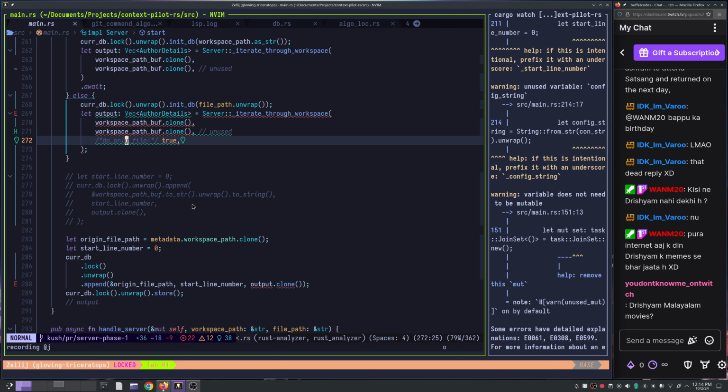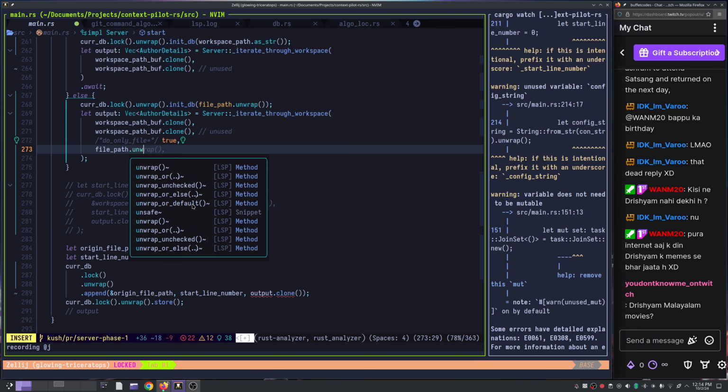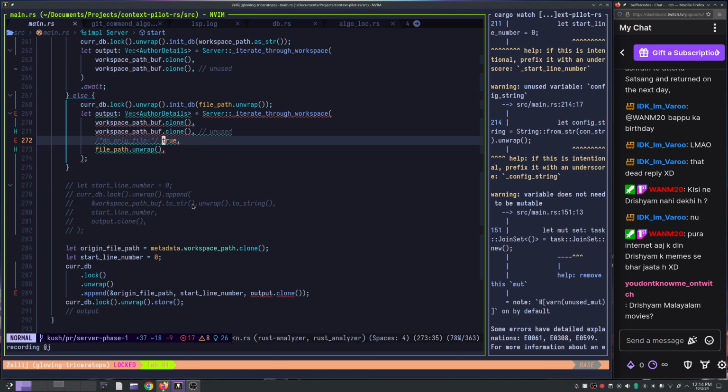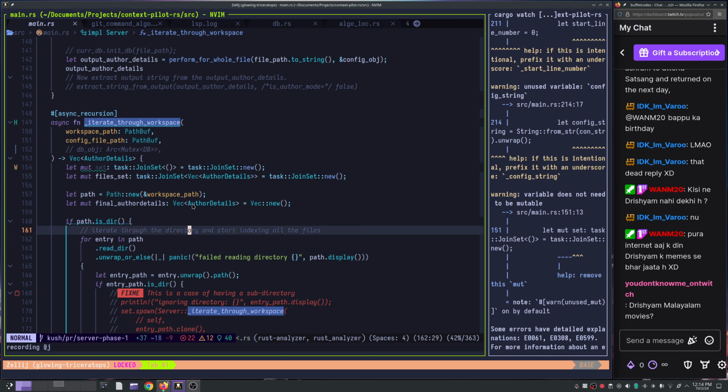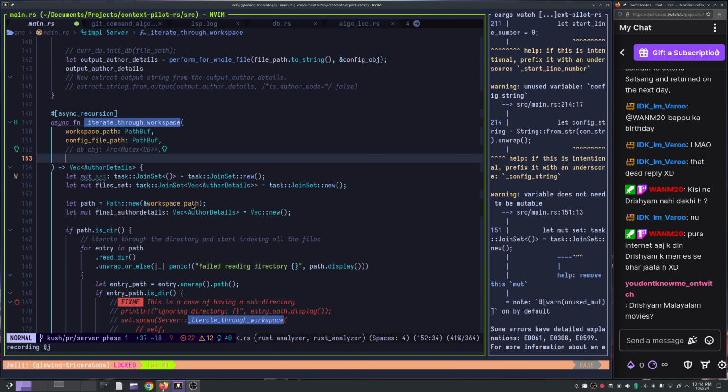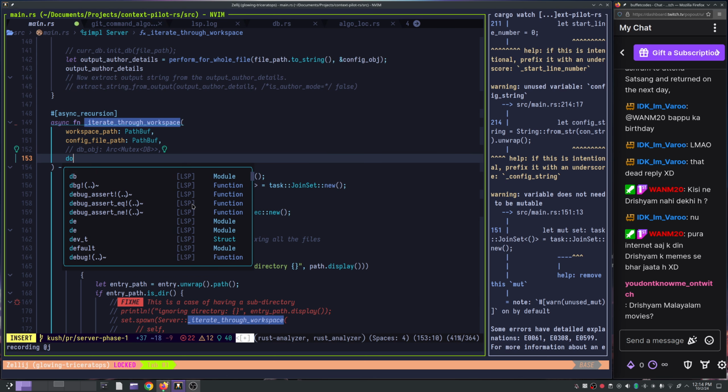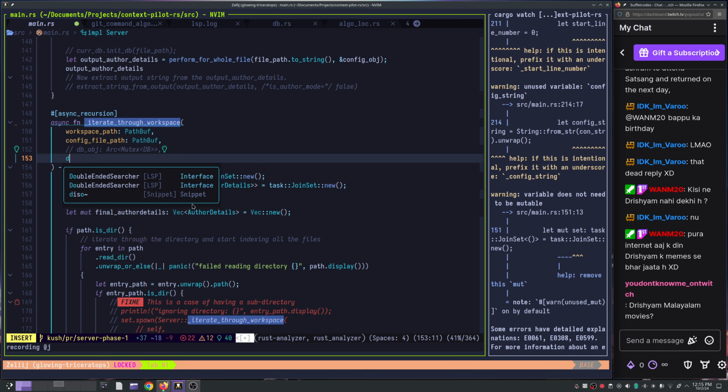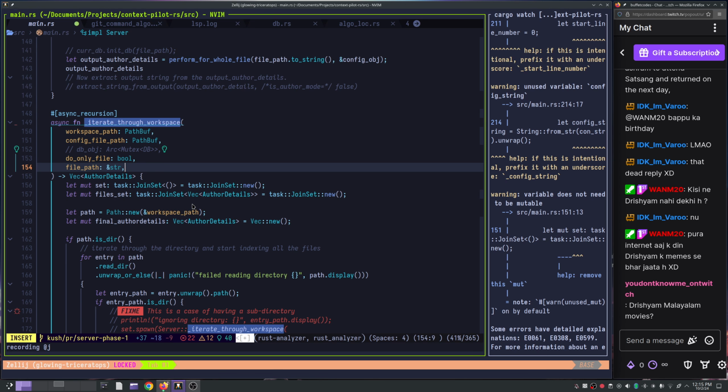I wonder if that would work, but for now I'm gonna say okay, please pass the path, right? So what this should be doing is, yeah, over here, right, we should be having do only file, yep, and file path, right?